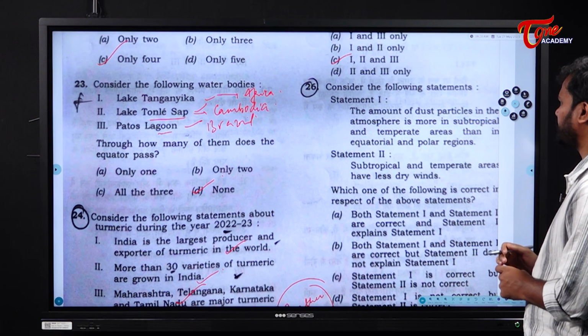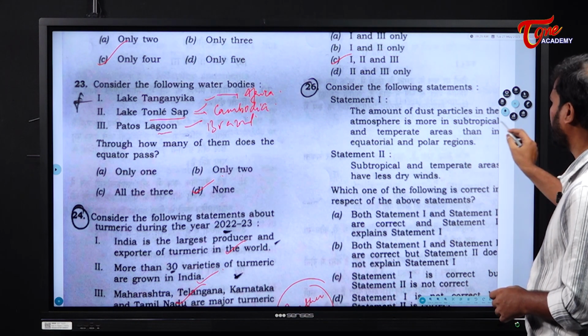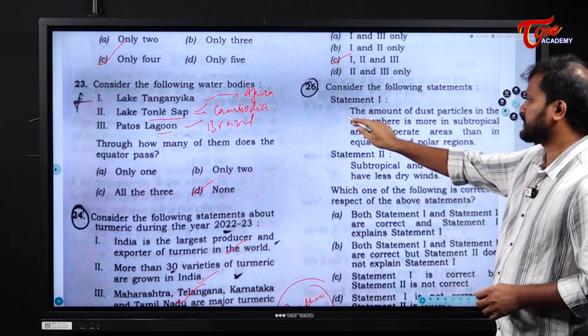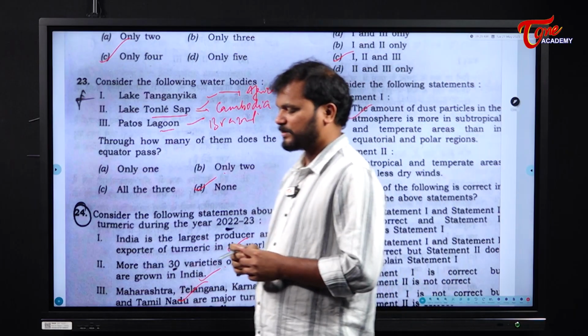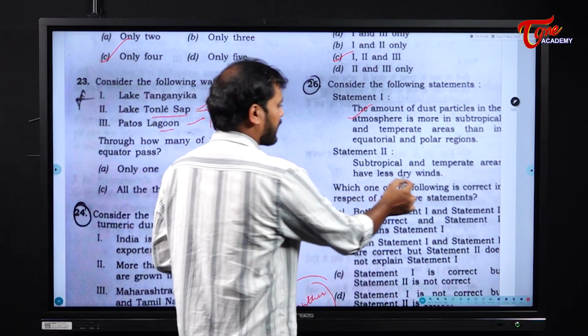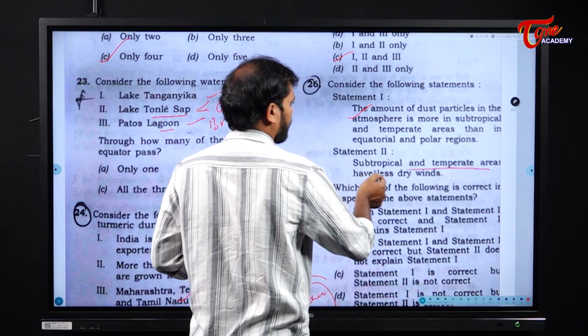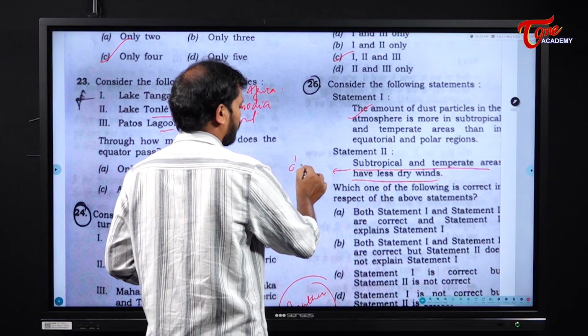The amount of dust particles in the atmosphere is more in subtropical and temperate areas than in equatorial and polar regions. Yes, this is right. The amount of dust particles is more in the subtropical region. Next, subtropical and temperate have less dry winds. No, they have in fact more dry winds.